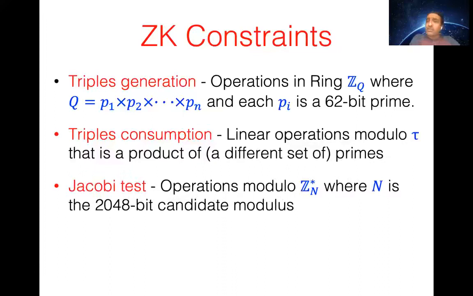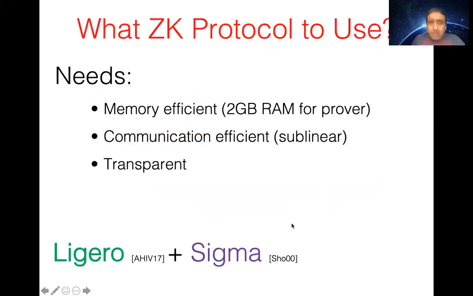The zero knowledge constraints we had to enforce made for a complicated statement that we wanted to prove. It had ring operations, which come from the lattice space. Then we needed to consume the triples, but these were triples modulo several prime numbers, so it was not just over a single field. And finally, we also had to prove some correctness in the Jacobi test, which was modulo the target RSA modulus.